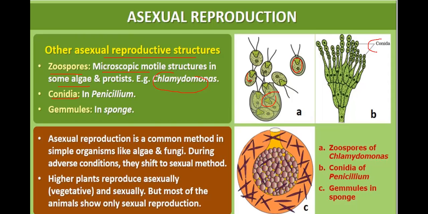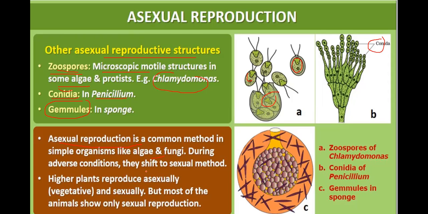Conidia are asexual structures in Penicillium, and in sponges the asexual structures are gemmules. Sometimes a question will be there to match the columns. What are zoospores? Asexual reproductive structures. What are the asexual reproductive structures in Penicillium? Conidia. And in sponges, gemmules.